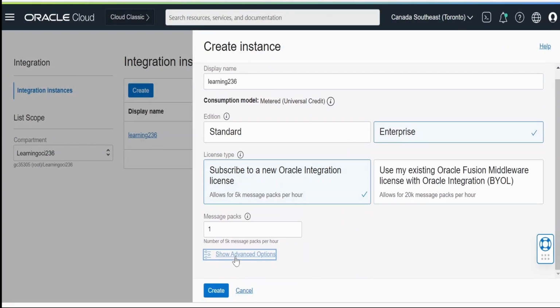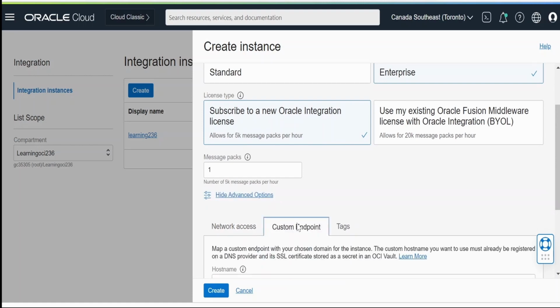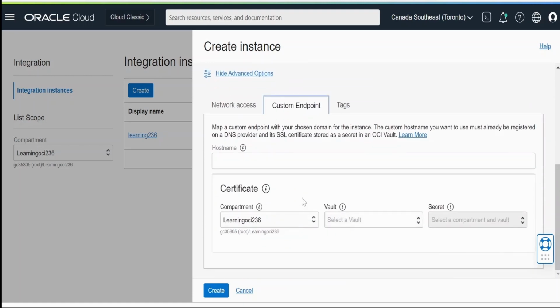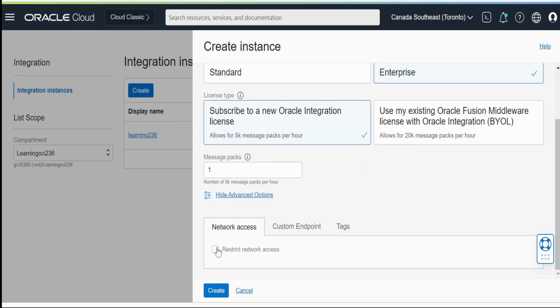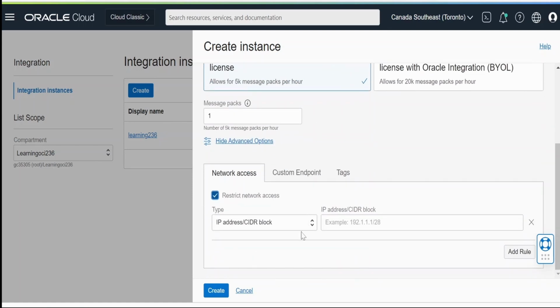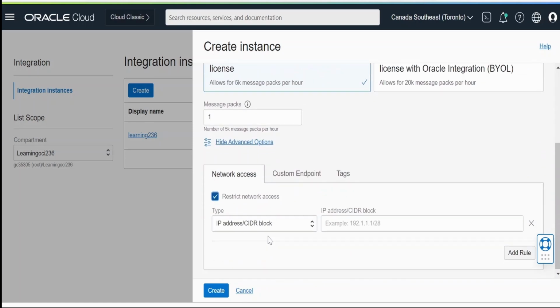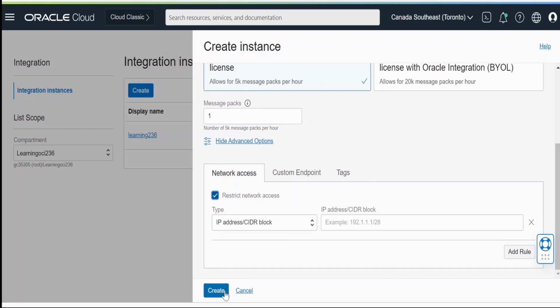Now if you click on show advanced options, under custom endpoint, you can have your own custom endpoint, but you need to upload the certificate for this host that you can place under vault, and you can provide the secret from here. Also, you can associate this with tags for budgeting or costing purposes. You can also restrict the network access. With the help of the CIDR block IP addresses, you can block the access to this instance. Once you fill all the details, you need to click on this create button. I'm clicking on this create.